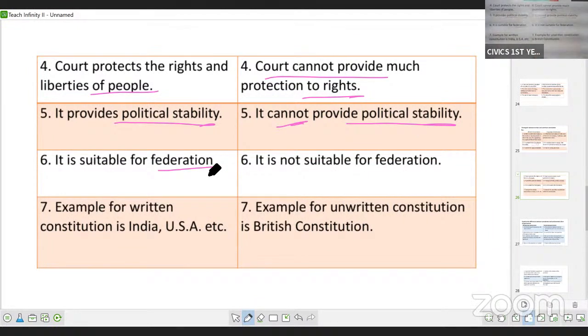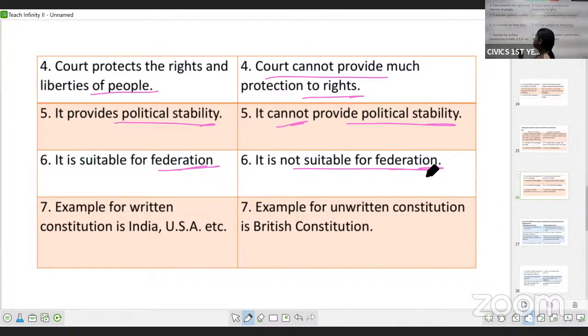Where you will have two governments, central government and the state government. If the constitution is written, the powers between the central and the state government are divided. So, it is suitable for federation, whereas unwritten constitution is not suitable for federation. Unwritten, it is easy to amend. So, the party in power, the people in the government, they can make changes in the constitution as per their wish. So, it is not suitable in case of federation.